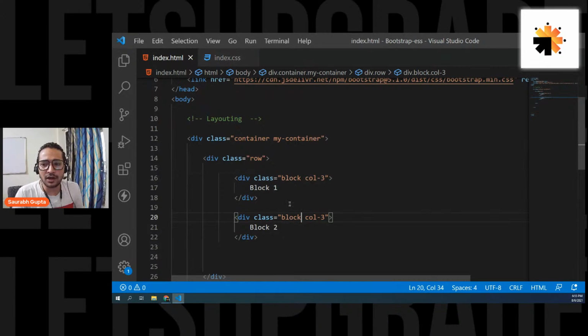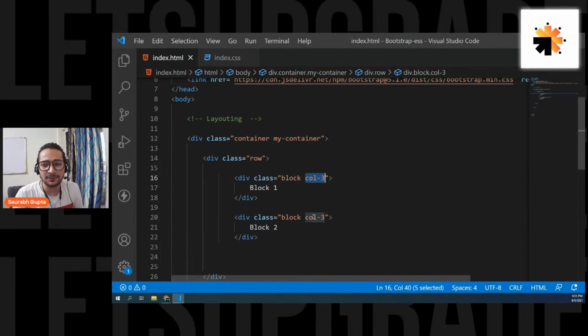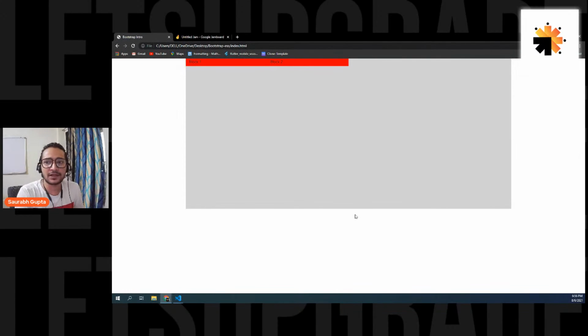Okay, so now guys, let's see. The block class is simply giving it a height of 30 pixel, background color of red. Not a problem at all. We know that. But now let's see what this is doing. So I have given col3 and col3. Save it. And let's see. Can you see that, guys? 3 columns are taken by this and 3 columns are taken by this.